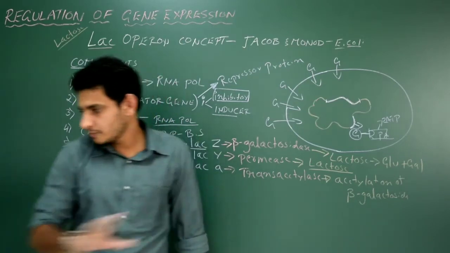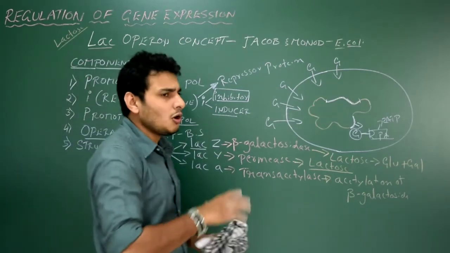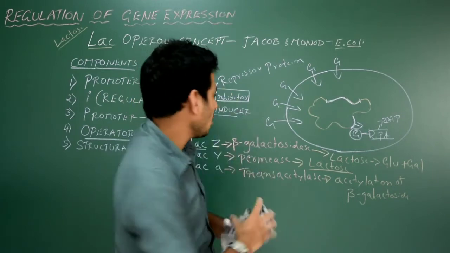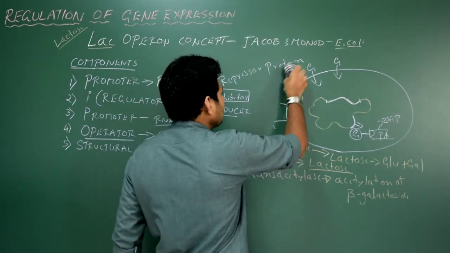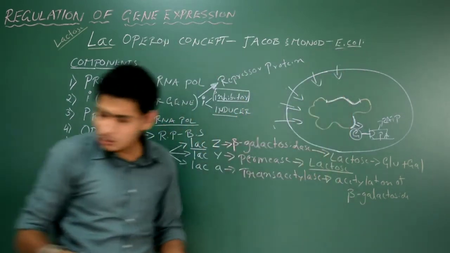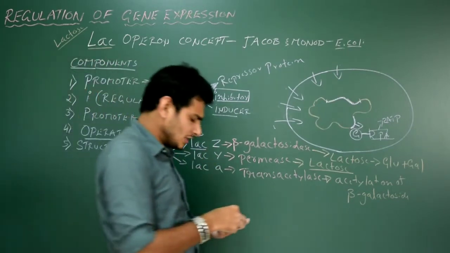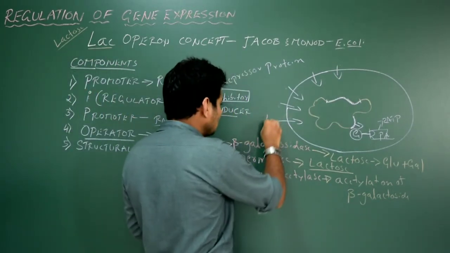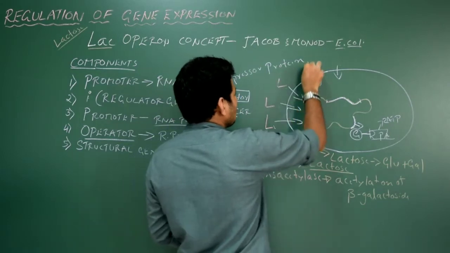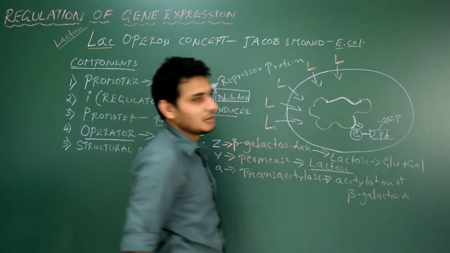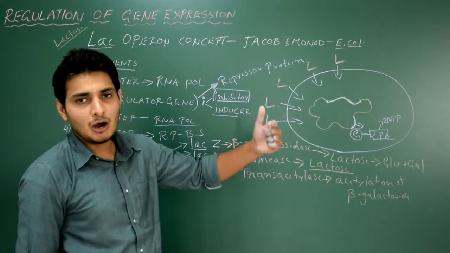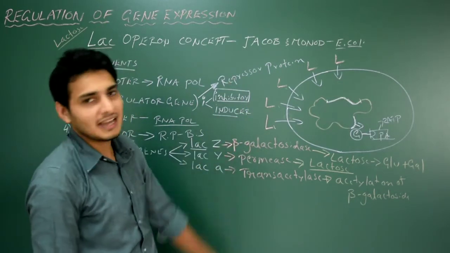Now suppose glucose is not available. From the external medium, I am going to remove the glucose. Instead of that, I'm going to put lactose. So I'm just changing the medium. I will take the bacteria out and put it in a petri plate containing only lactose.